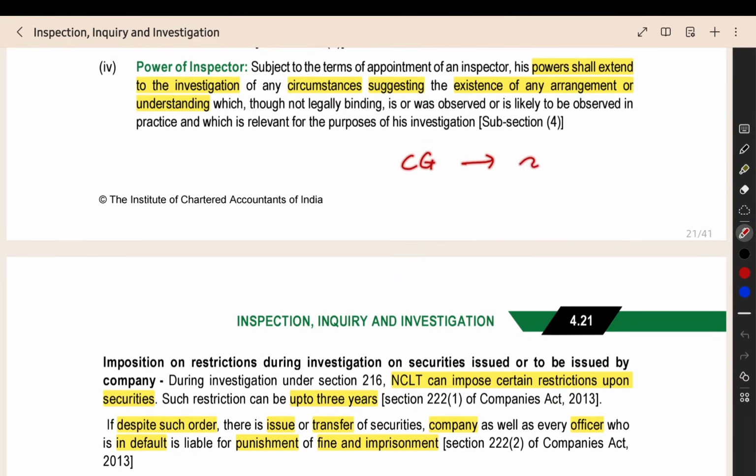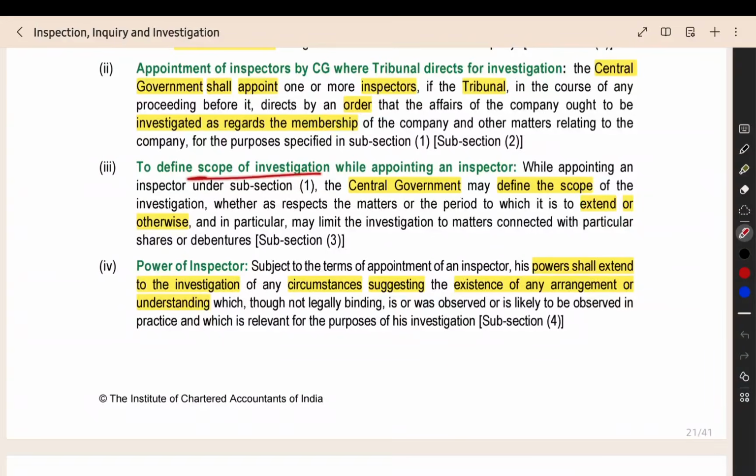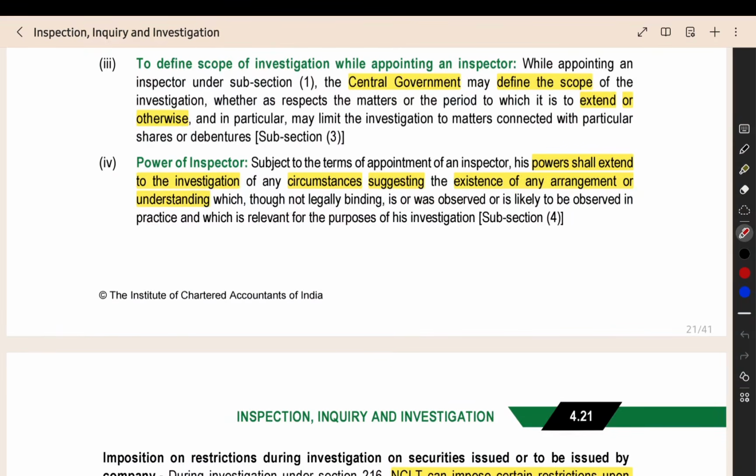Central government, they can do the direct appointment of the inspector. Or, based on the order of the tribunal, then the central government will appoint the inspector. Then, to define the scope of the investigation, the inspector they are appointing, right? The inspector, what he should investigate, the scope. Like this company you have to investigate, this manager you have to investigate, the relatives of the manager have to be investigated, like that. The scope of the investigation will be defined by the appointer. Who's appointing? The central government will define the scope.